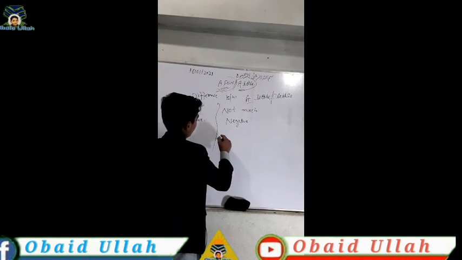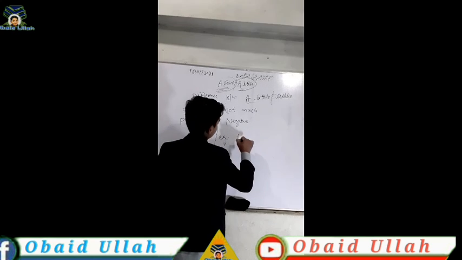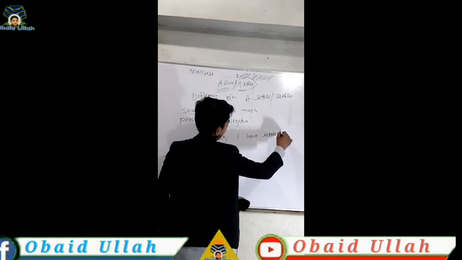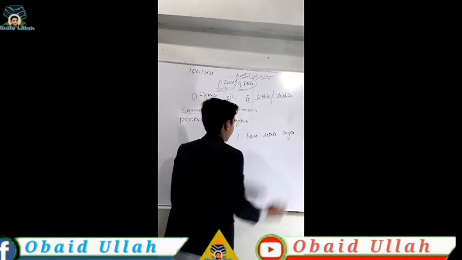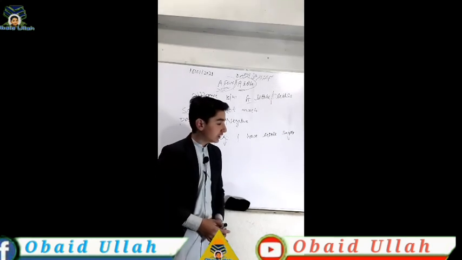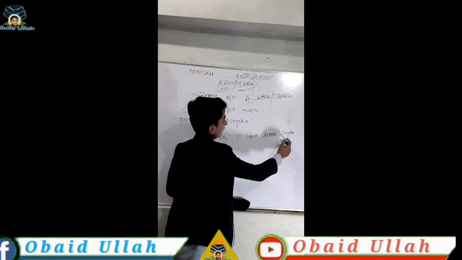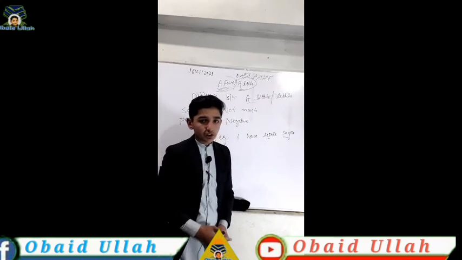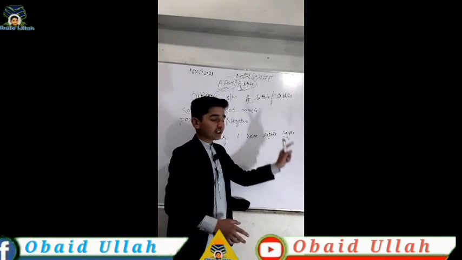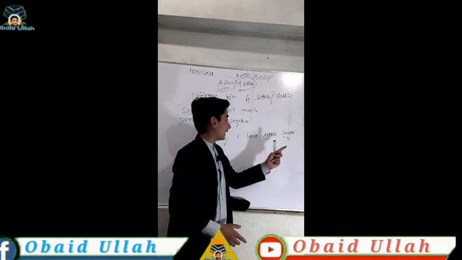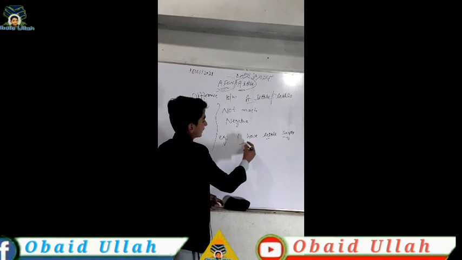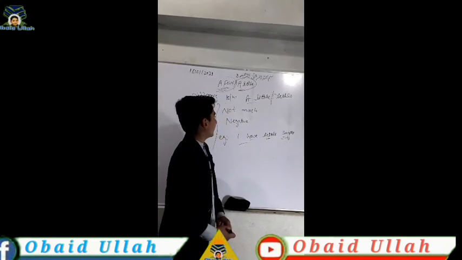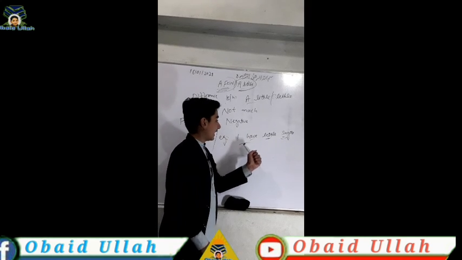Let me give you an example, then you will better understand. The example is, I have little sugar. So here it means maybe 1.5 kilos. So it gives a negative meaning. And I say that we use a non-countable noun after little. So here it is a non-countable noun because we cannot count the sugar. We use little before sugar, before a non-countable noun. And this is the subject plus the verb plus little plus the non-countable noun. So this was little. Little means not much. Little gives a negative idea, and this was the example.